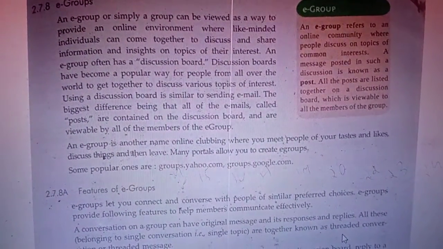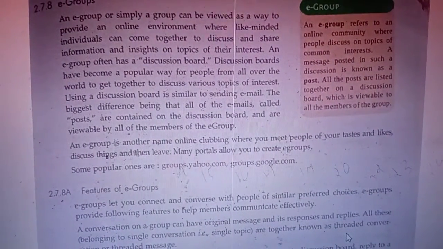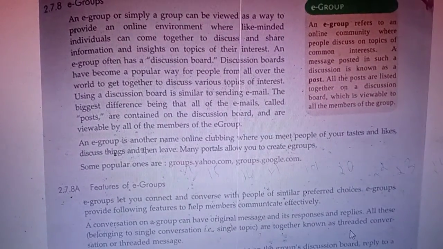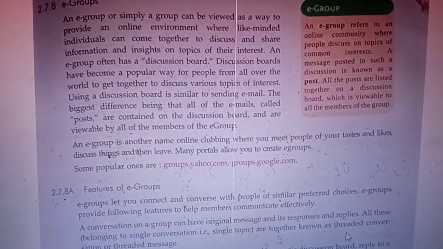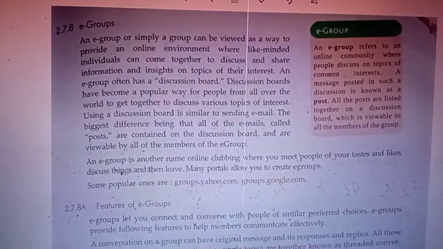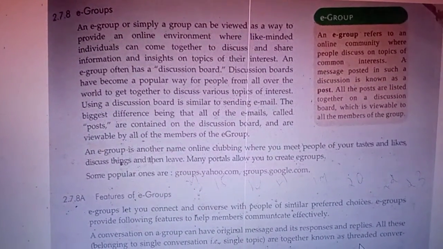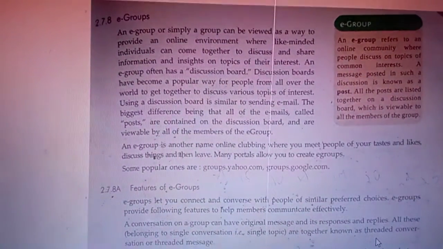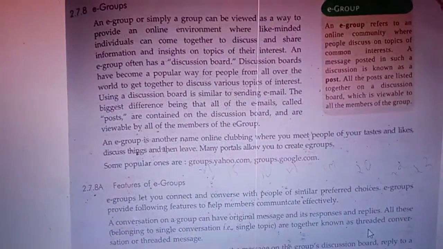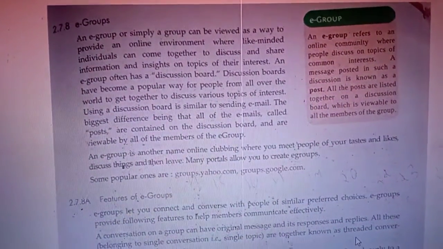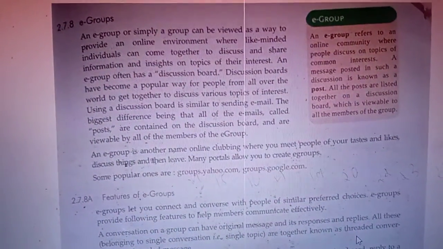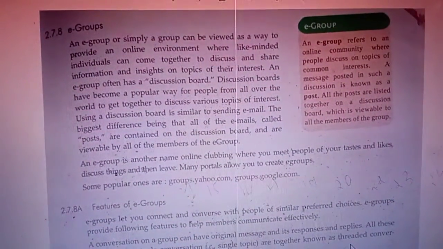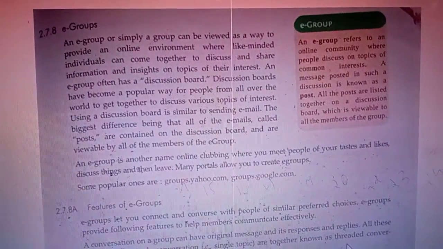A message posted in such a discussion is known as a post. All the posts are listed together on a discussion board which is viewable to all the members of the group. I will explain it in simple words. Nowadays we are making groups, for example, the WhatsApp group. What is the use of a WhatsApp group? You can discuss any matter, share your ideas, share the news, share videos, share voice, everything.